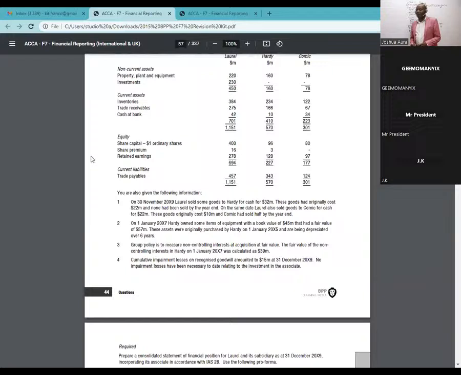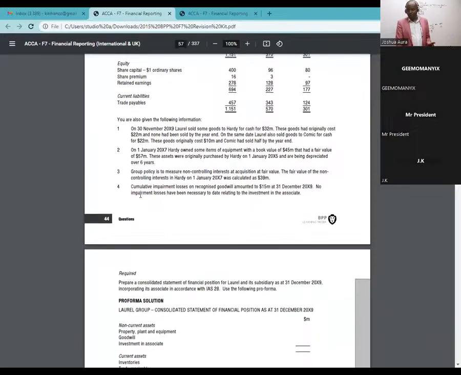Then now we think about any adjustments that are needed. So we start now straight away. Before you compute goodwill or whatever, just go to the notes to the accounts. So we start with number one. On 30th November 2019, Laurel sold some goods to Hadi for cash for 32 million. These goods had originally cost 20, so they've given us cost, they've given us sales revenue.